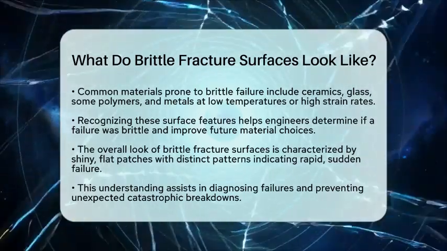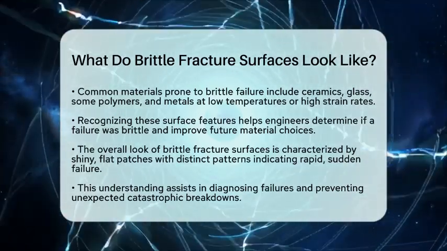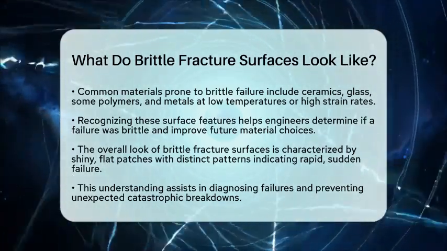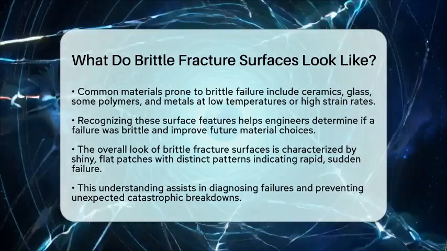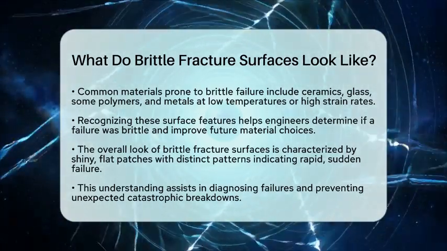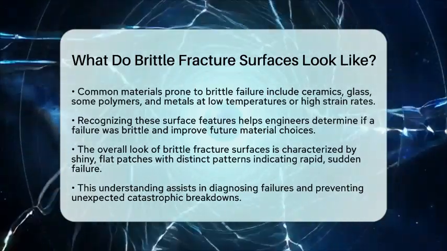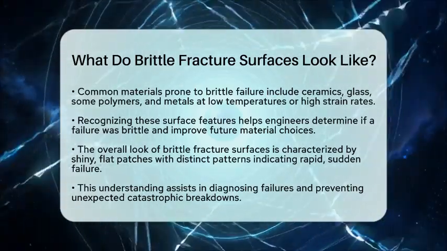In short, brittle fracture surfaces look like shiny, flat patches with clear, faceted textures. They often show patterns pointing back to the crack origin, and they reveal a failure that happened quickly and without warning. This visual evidence helps us understand how and why materials break in a brittle manner.